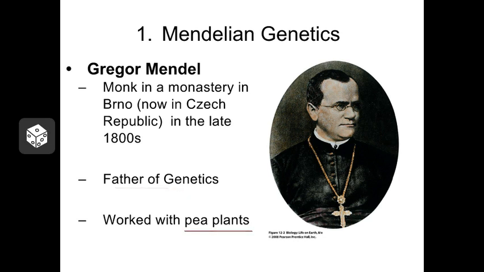So what he did was carefully breed together pea plants, and he would carefully keep track of the characteristics of the parents and the offspring. And more importantly, he took very careful notes on all of these characteristics and how they traveled from one generation to the next. He did this over a period of years and worked with something like 28,000 pea plants during that time. And so from all of this information, he was able to divine the basic patterns of genetics that still hold true today. So that's why he's considered the father of genetics.